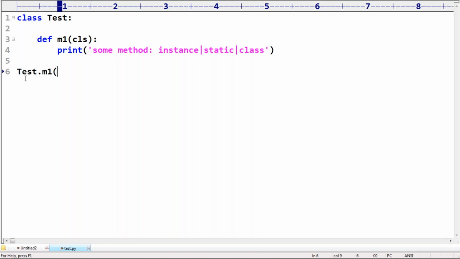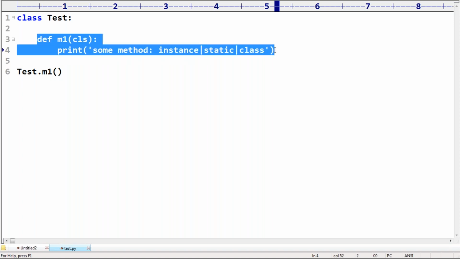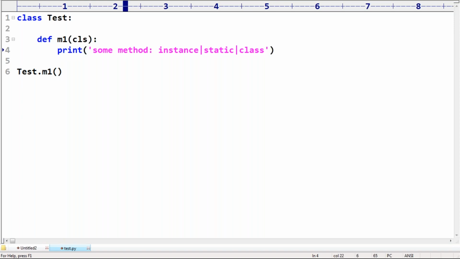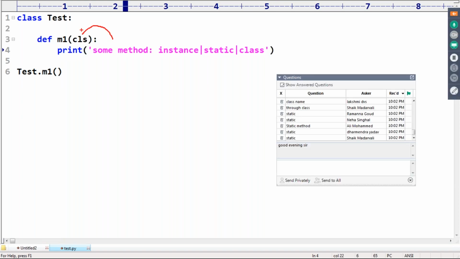Now I'm taking test.yaml. Can you please tell how I'm calling? How you are calling? Using class name. Then obviously, which method should this one be? Static method. If it is the static method, this variable will become a local variable.